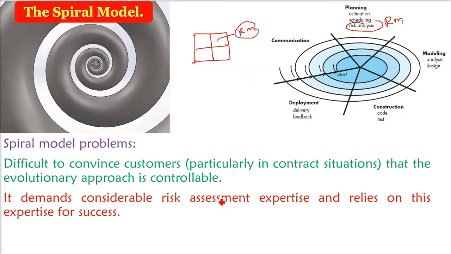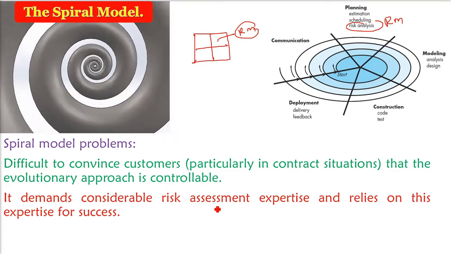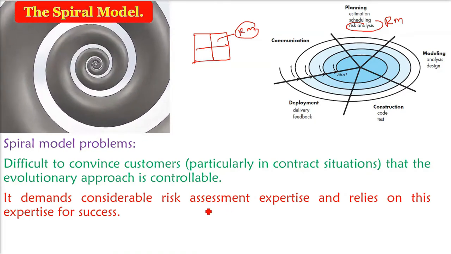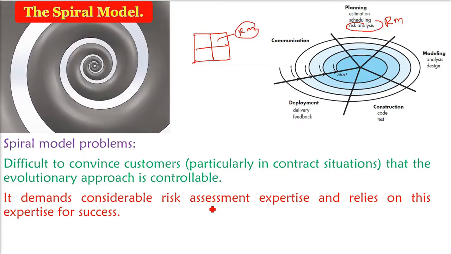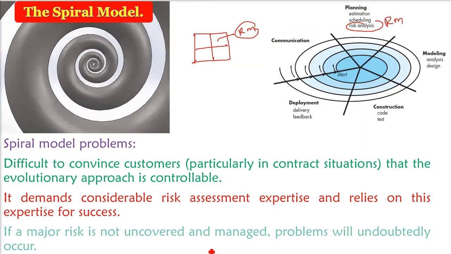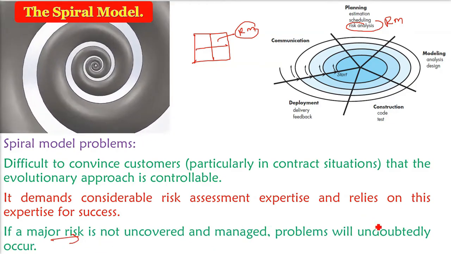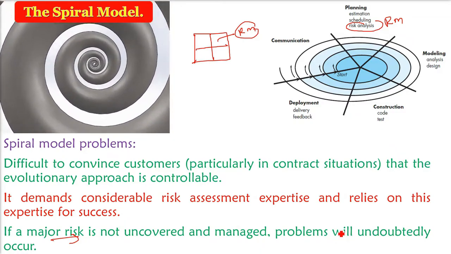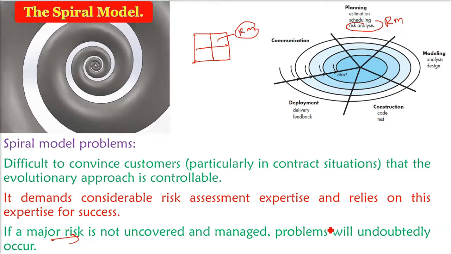If the person dedicated to the work is not competent to find the risk, that will be a disaster, because risk analysis is the core part of this spiral model. If the major risks remain uncovered, the cost and the estimation will all fail. So these are the spiral model problems, but still it is being used widely.